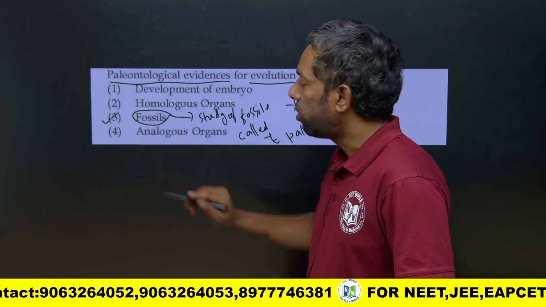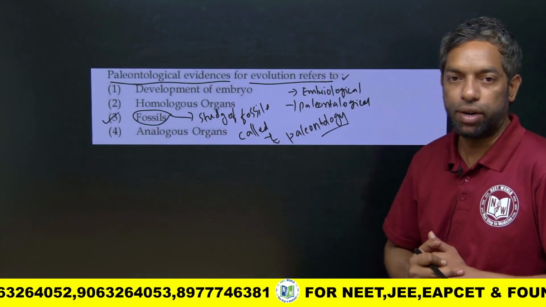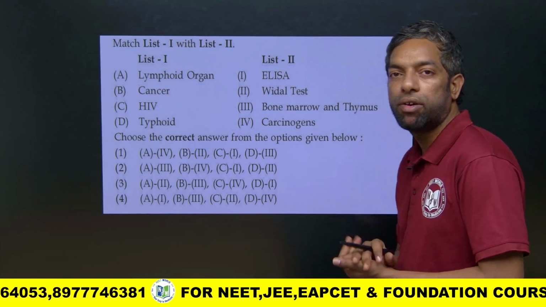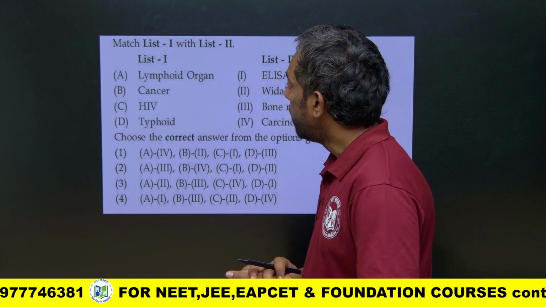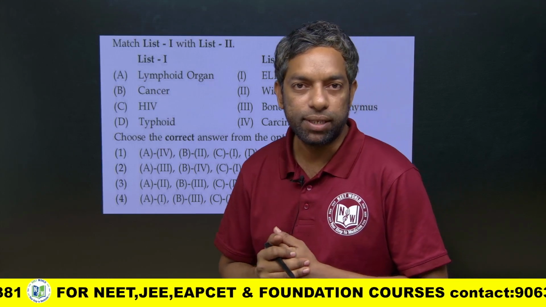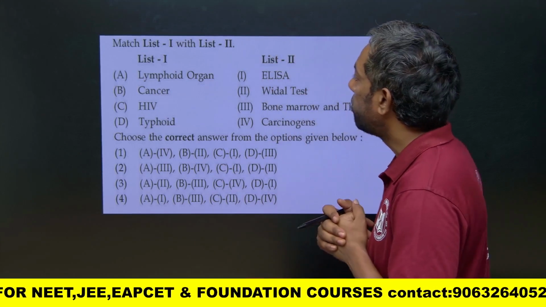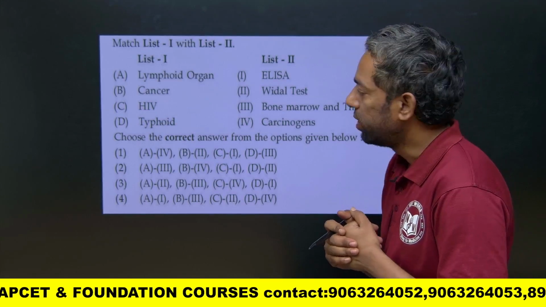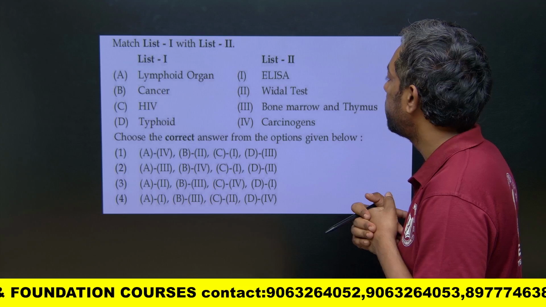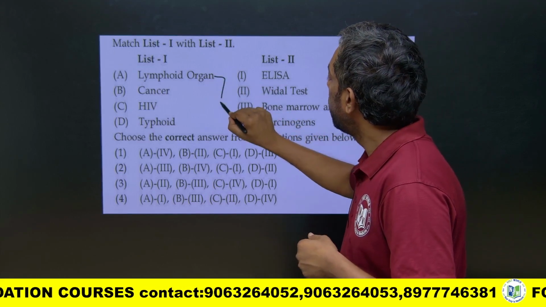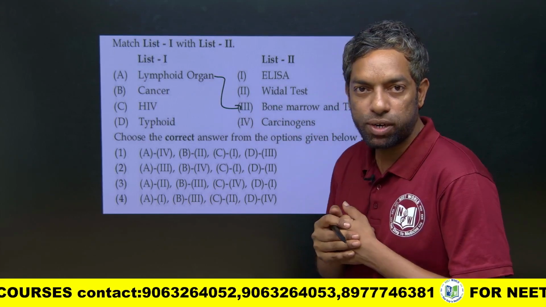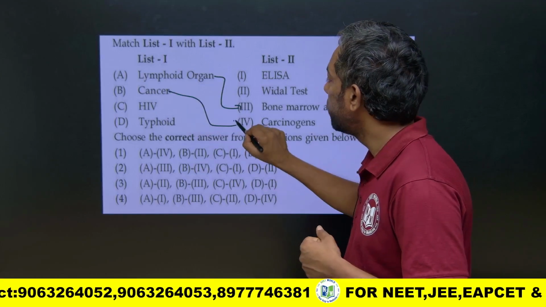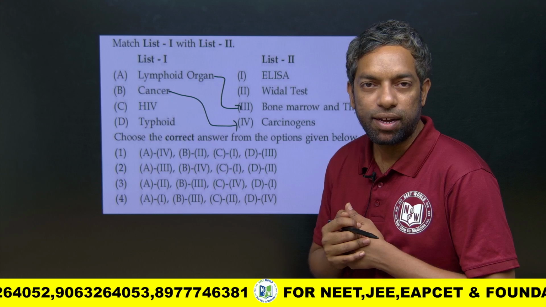So the third one is the right option. Okay. Next question. This is a match the following question from human health and diseases. Lymphoid organ, cancer, HIV and typhoid. Lymphoid organ is especially for the defense mechanism, and bone marrow of course. Cancer is the carcinogenic, the term which is used for cancer.